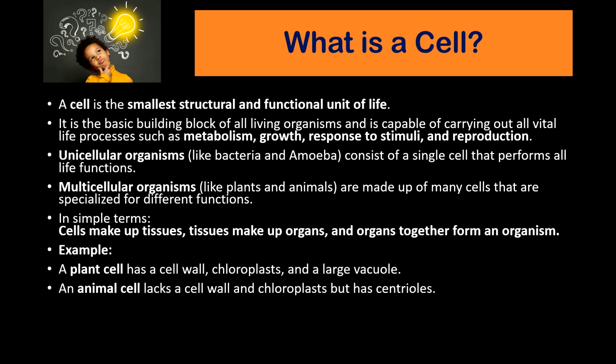So a cell is the smallest structural and functional unit of life. It is the basic building block. It can be unicellular, example bacteria and amoeba, or it can be multicellular like plants or animals, having many cells. In simple terms, cells make up tissues and those tissues make up organs and organs together form an organism. Example, a plant cell has a cell wall, chloroplast and large vacuole, while an animal cell lacks all of them.